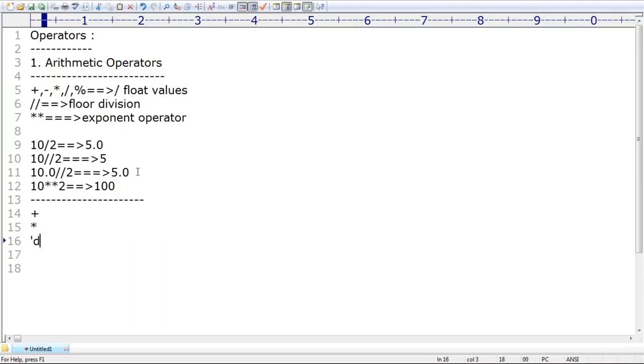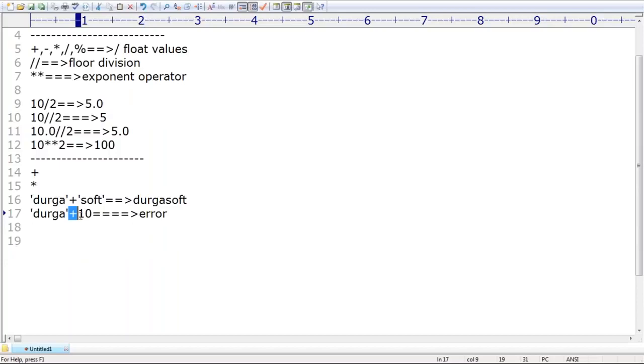If I take Durga plus soft, what answer do we get by default? Durga soft. The plus operator is applicable for strings as the concatenation operator, right? What is the output now for Durga plus 10? What is the error? You are going to get an error by default. The reason is that to apply the plus operator to strings, both arguments compulsorily should be string type only. If one is a string and the other is a non-string, we immediately get an error.